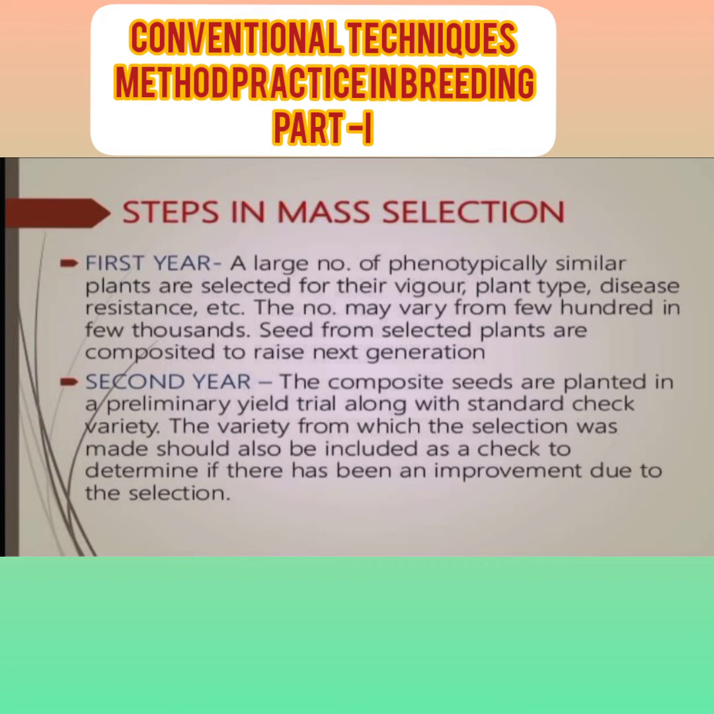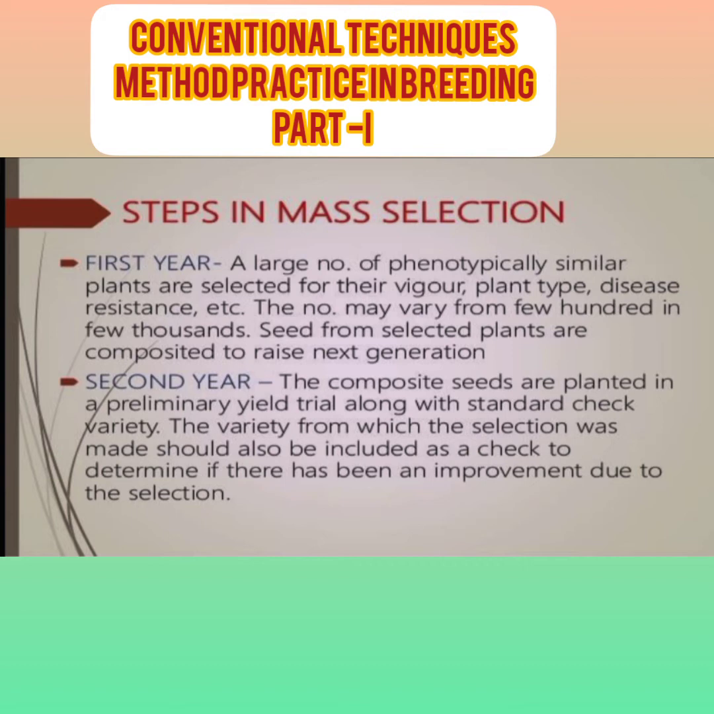In the second year, or second generation, the composite seed is planted in a preliminary yield trial along with a standard check variety. The variety from which the selection was made should also be included as a check to determine if there has been an improvement due to the selection. In the second year, the composite seeds, the progeny of the first year, are planted in a preliminary yield trial.